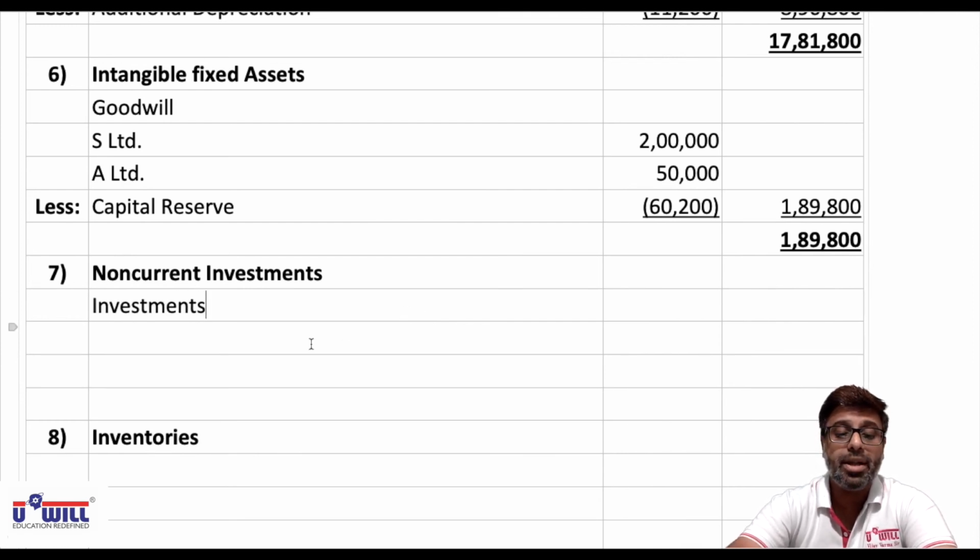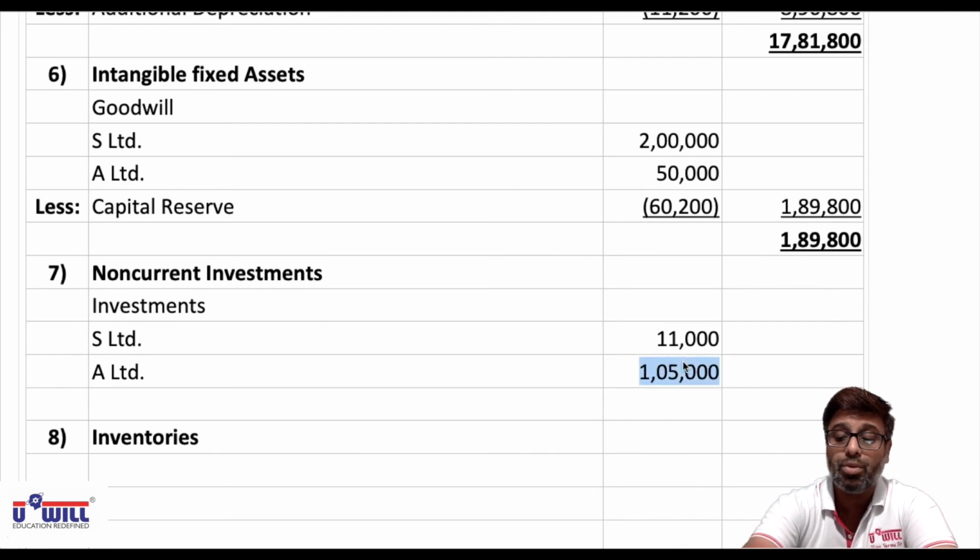In that holding company S Limited and subsidiary company A Limited. Holding company's investments are 11,000. Subsidiary company's investments are 1,05,000. So total will come to 1,16,000. And final total also 1,16,000.